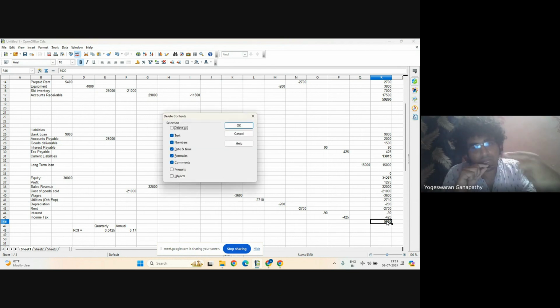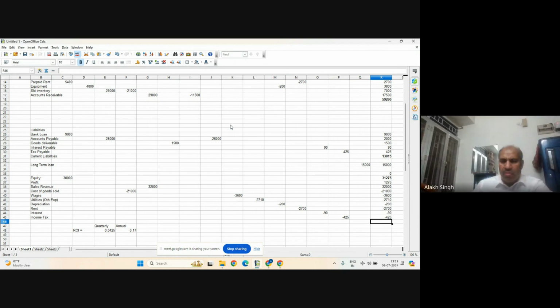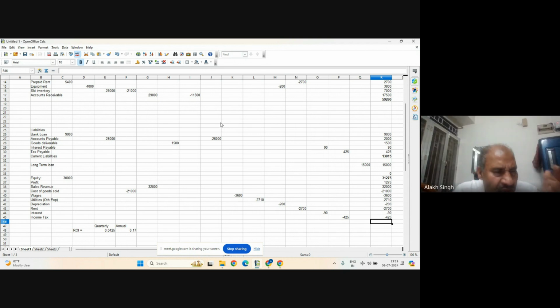Sir, but when we were balancing the total assets and total liabilities, we were including a part of the profit also in the liabilities, no, sir? No, I was not including this value. When you did the sum, even... Okay, let me do the sum again. So let me remove this profit. Okay. So you want to calculate the balance sheet. Okay. So the balance sheet is equal to total liabilities plus stockholders' equity. So let's calculate the balance sheet again this way.